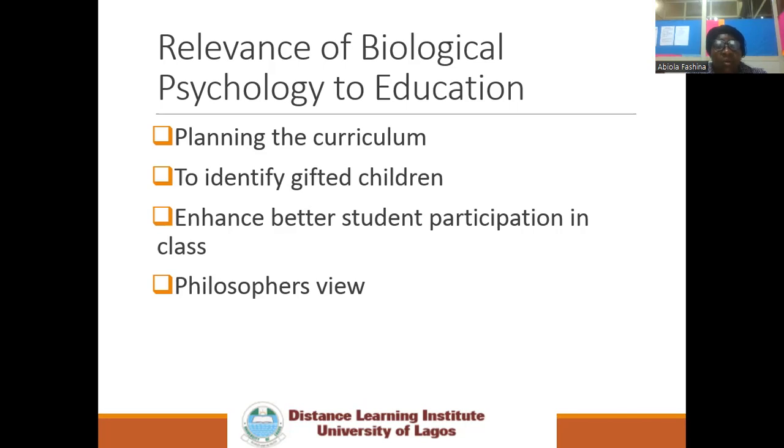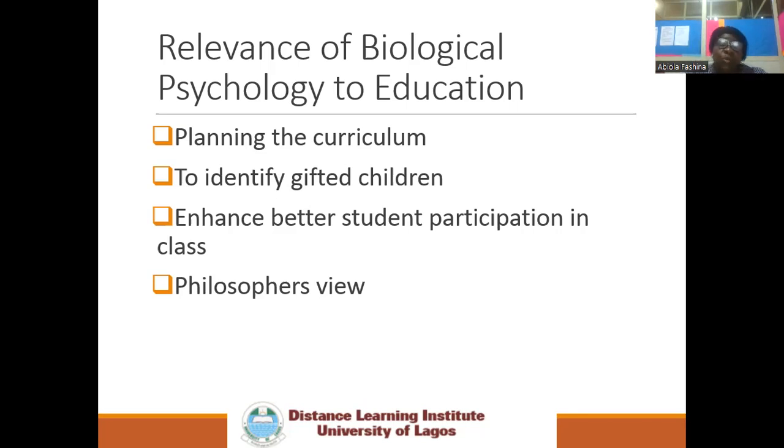Let's look at the curriculum, for instance. Curriculum is the totality of the learning experience in the education system. In planning the curriculum, we need to consider the age of the child, the attitude, the capability and interest of the child. That is, it has to be a learner-centered curriculum. In doing this, we need to understand the principles of psychology. That is very, very important. That is why we say biological psychology is related to education.